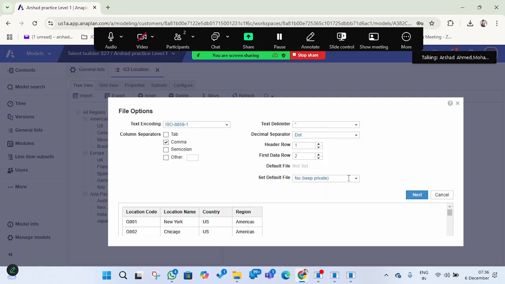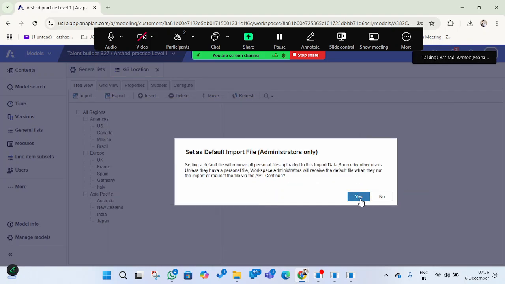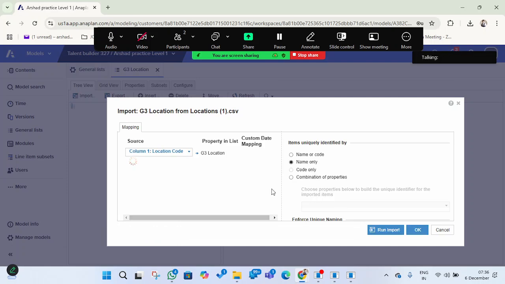We can keep this one as private, admins only, because later we cannot see this mapping otherwise. To keep the mapping alive for future reference, if we use admins only, we can view it.